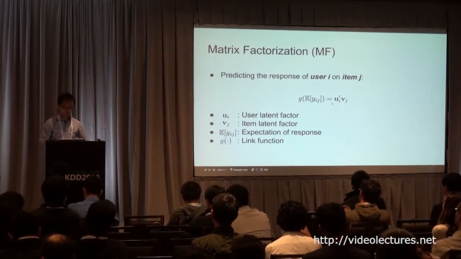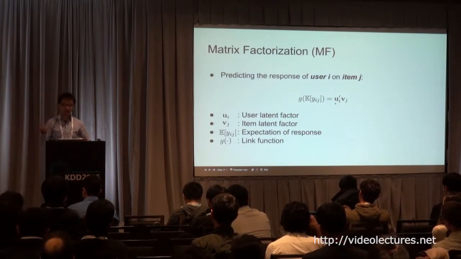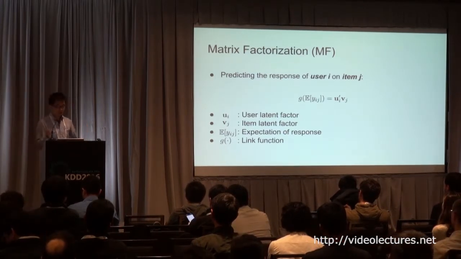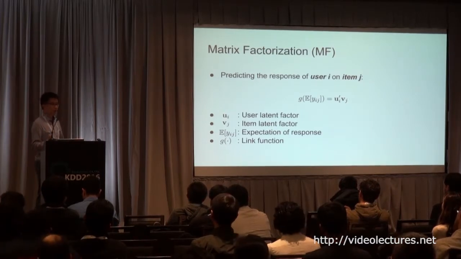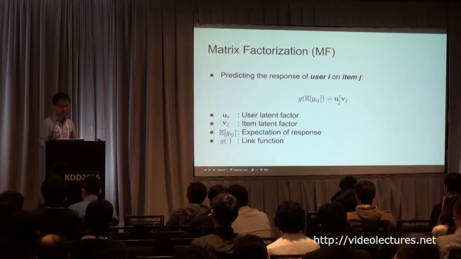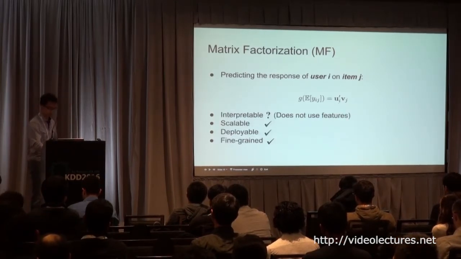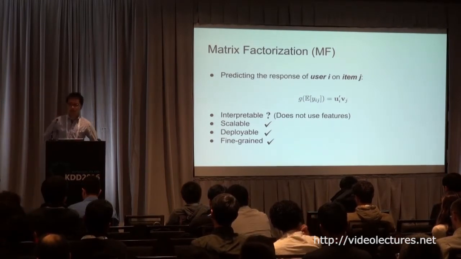So here's the matrix factorization. Instead of learning a weighted combination of the features, matrix factorization embeds the users and items into a latent space, and they are represented by two latent vectors, Ui and Vj. Matrix factorization is scalable, and there are many algorithms out there to scale it up.